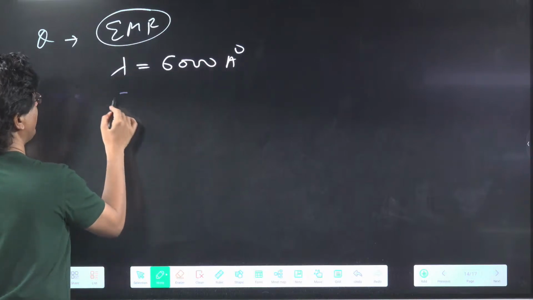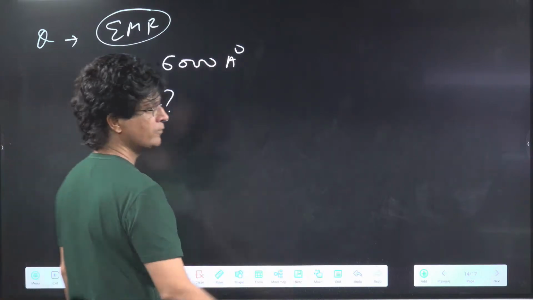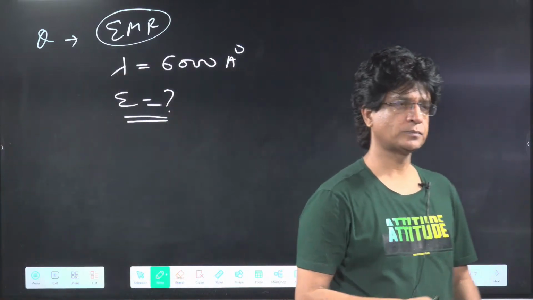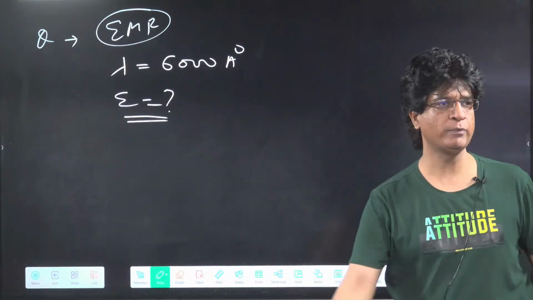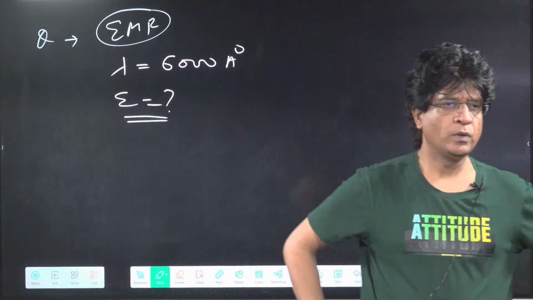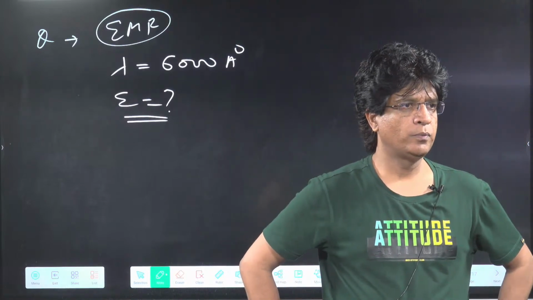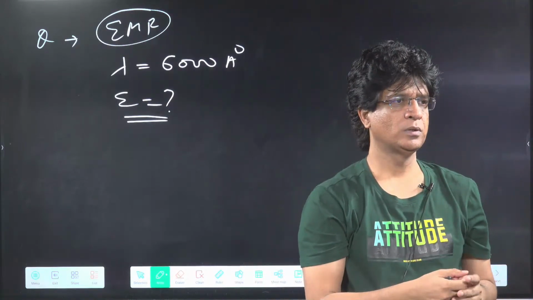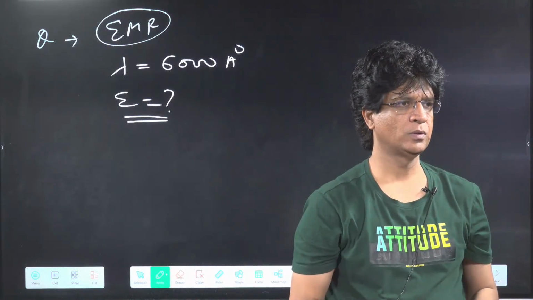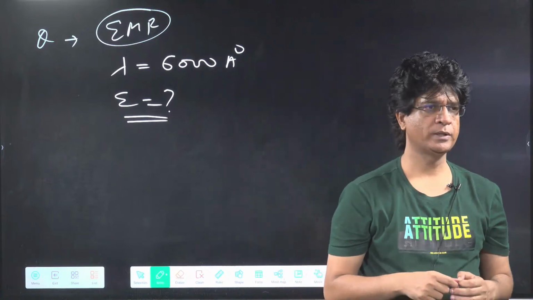Find the energy of the quantum or the photon. Be quick. Fastest fingers first.